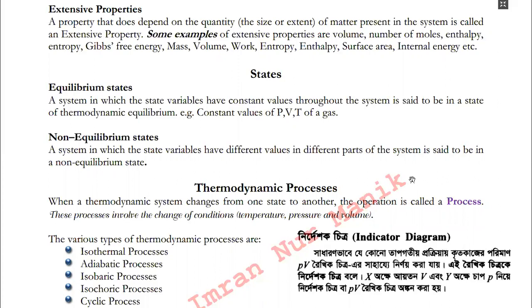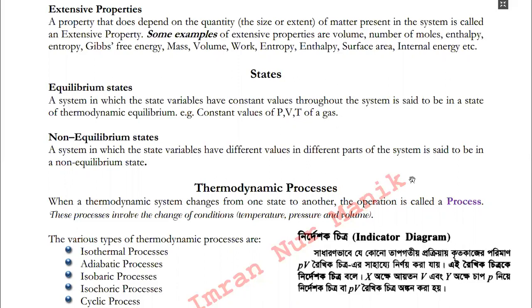So what did we say? We said that when all the properties of a thermodynamic system become fixed, then the condition of the thermodynamic system is known as the state of a system. And what are the properties that must be fixed to make a thermodynamic system into a particular state?